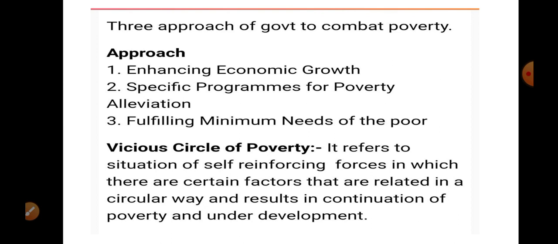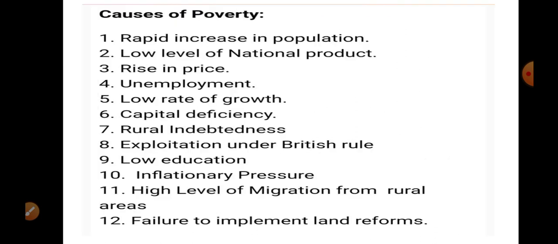Now, vicious circle of poverty, what is this? It refers to a situation of self reinforcing forces in which certain factors are related in a circular way and result in continuation of poverty and underemployment. So what is vicious circle? If there is less GDP, there will be less per capita income, so less purchasing, that is less aggregate demand, less production, less employment. This is known as a vicious circle.